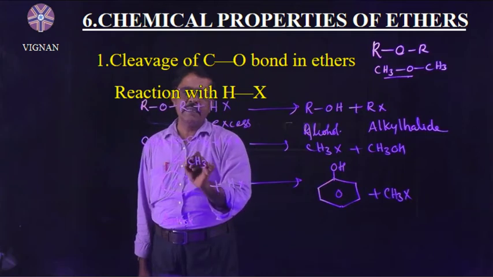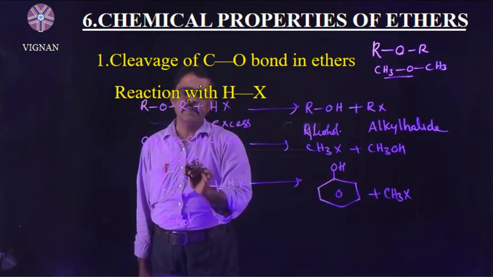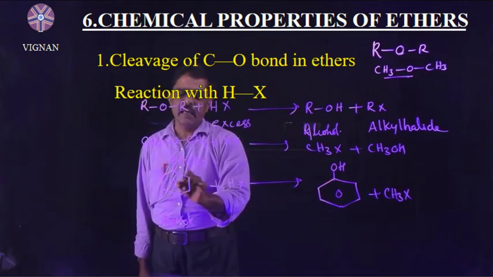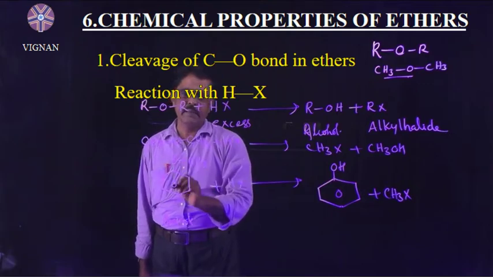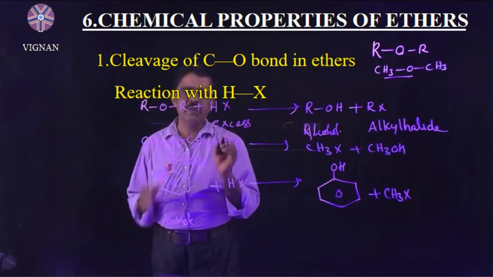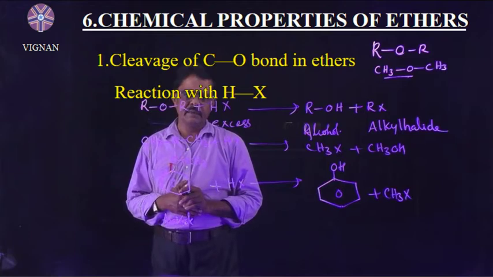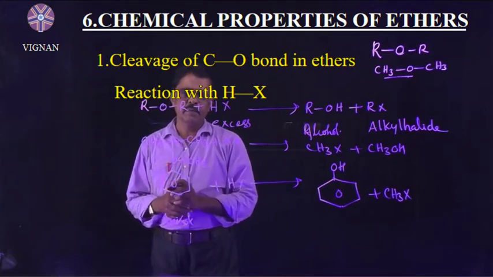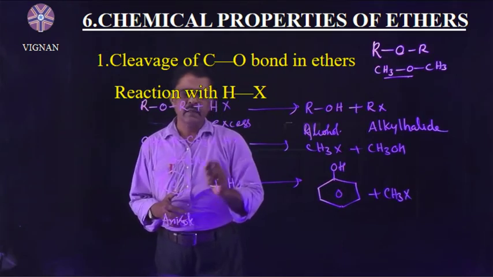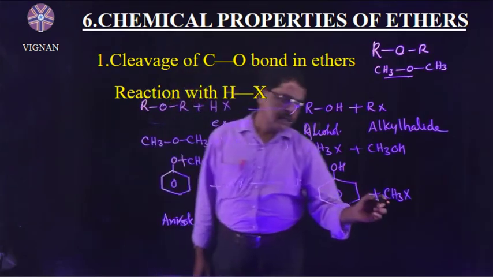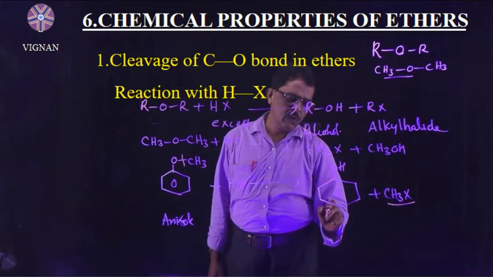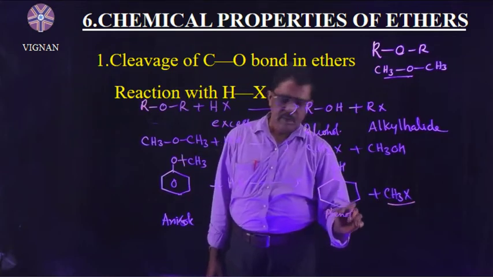The CO bond is cleaved because the aryl oxygen bond possesses double bond character. Therefore, the breaking of this bond is not possible. So the alkyl-oxygen bond is broken, and it always forms alkyl halide and phenol.